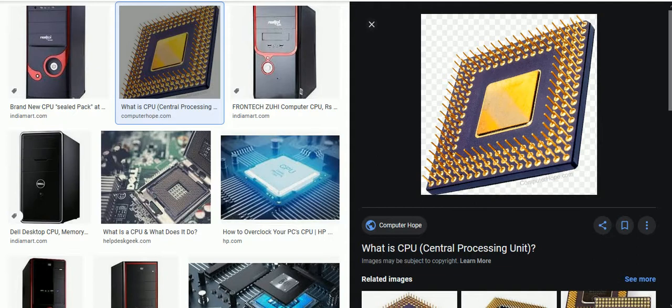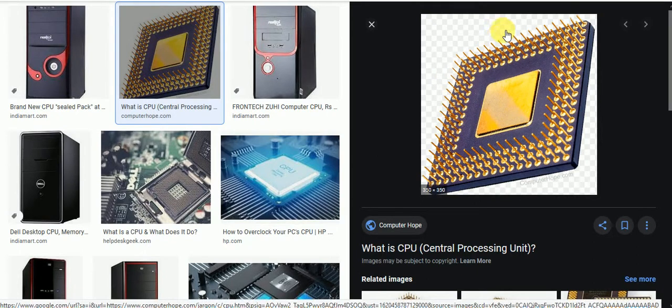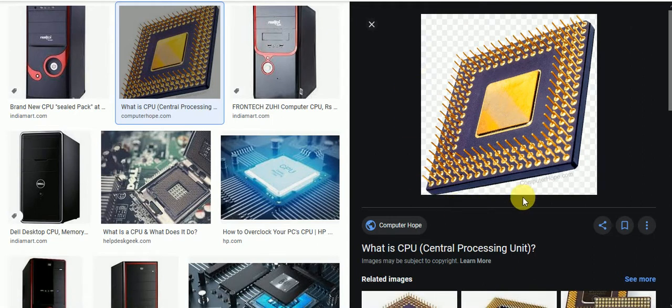Secondary. So now I will again repeat CPU. Okay, listen, all of the students. This is called CPU. See these images.